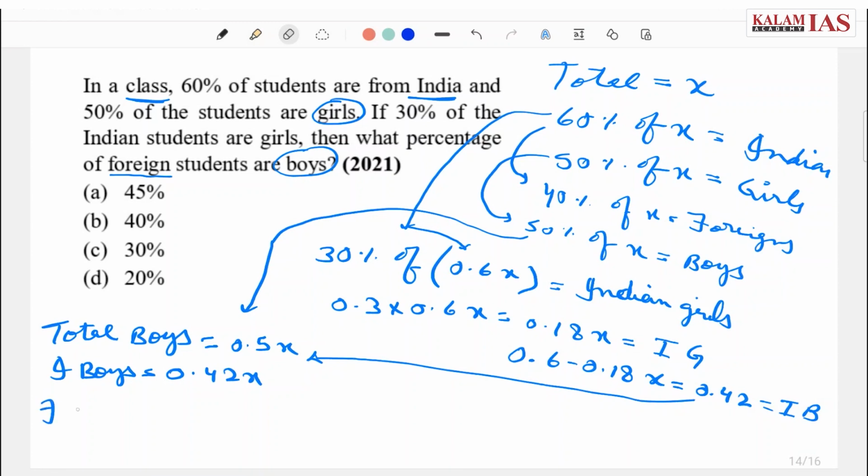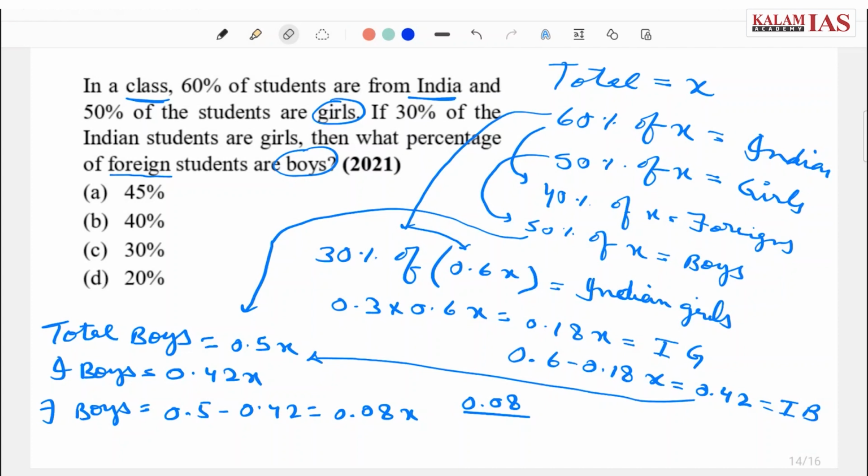So foreign boys will be 0.5 minus 0.42, that is 0.08x. In percentage, we have to find the percentage of foreign boys in the total number of boys, which is basically 0.08 divided by the total number of boys.